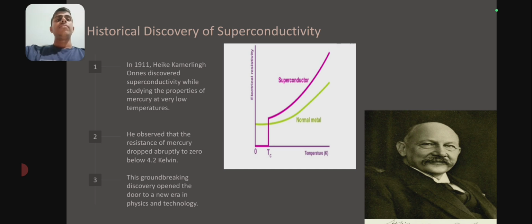Historical discovery of superconductivity. In 1911, Heike Kamerlingh Onnes discovered superconductivity while studying the properties of mercury at very low temperatures. He observed that the resistance of mercury dropped abruptly to zero below 4.2 Kelvin, as shown in the graph. The point 4.2 is marked as Tc, and this groundbreaking discovery opened the door to a new era in physics and technology.